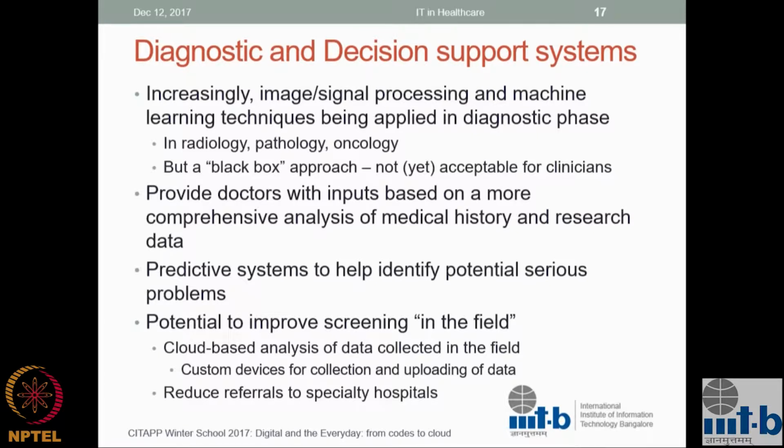do some computation on the data, typically images or other data, come up with a diagnosis or a categorization, and decide that only this category of people actually need to see a specialist, and others can be treated in the field. If that is successfully done, it could have two big impacts. One is to reduce the load on the specialists so they can treat the serious cases better, and more importantly, reduce the need for patients to make trips to the main hospitals, which is one of the biggest burdens on the system right now. So this has a big impact potentially in the public health system.